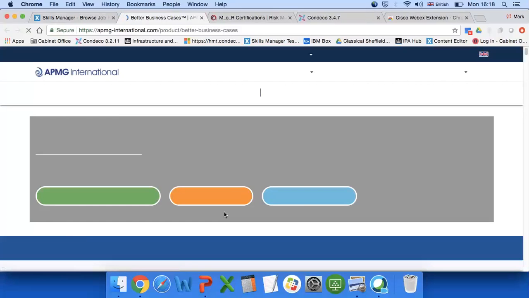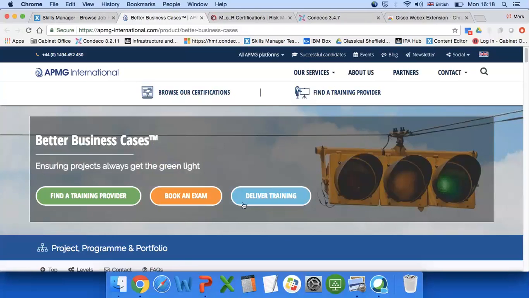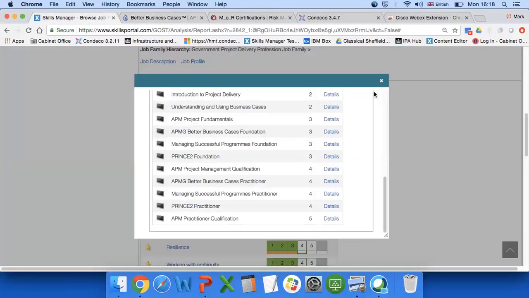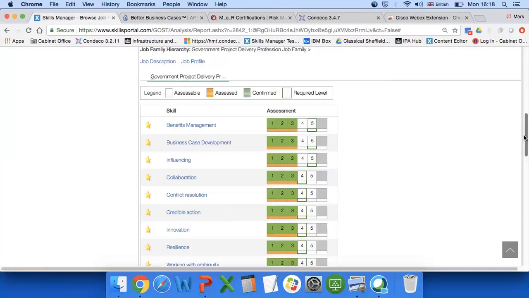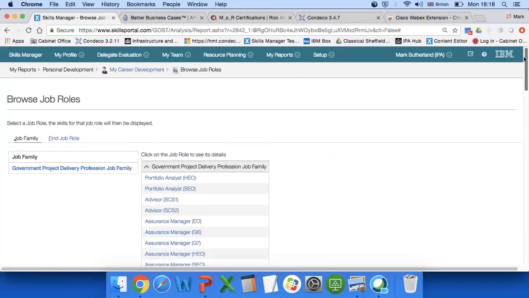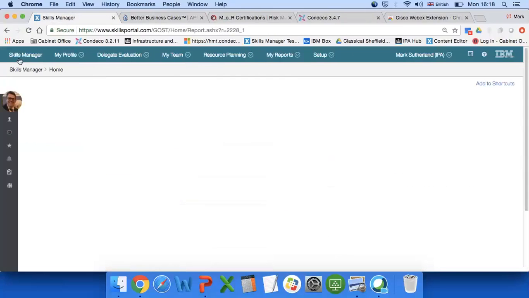This link, again, goes to the accrediting body, APMG, so you can find out information about that Better Business Cases course. That's how people can use the career pathways, and that's why, as I mentioned, we get people to do their assessment against all competencies, so we can actually browse any job role.